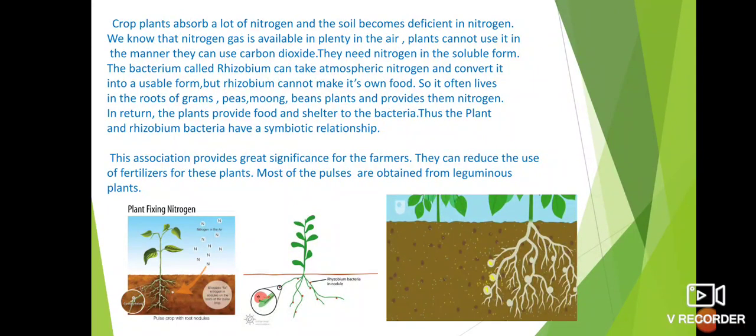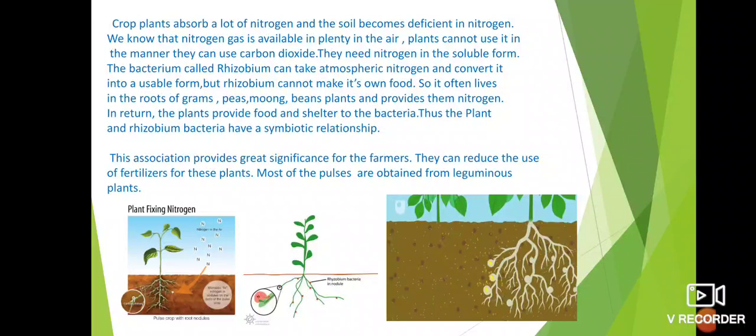I have explained this already. Farmers add nutrients to the field, and these nutrients, rich in nitrogen, phosphorus and potassium, are absorbed by the plants and utilized to prepare protein and some other components of food.